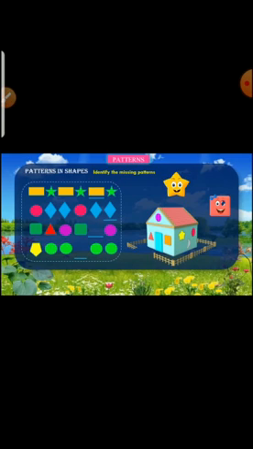Now come to the third row. Square, triangle, circle, square. How to complete that pattern? Yes, very good. What will come here? Triangle. Come to the last one. Pentagon, circle, 2 circles. What will come here? Good, pentagon. Okay, so now I hope you all understand patterns in shapes.